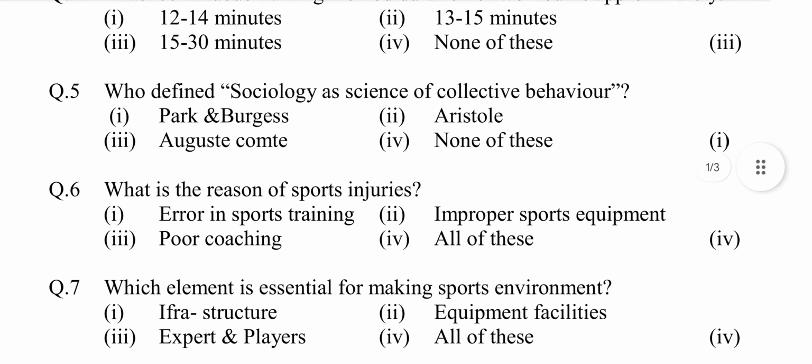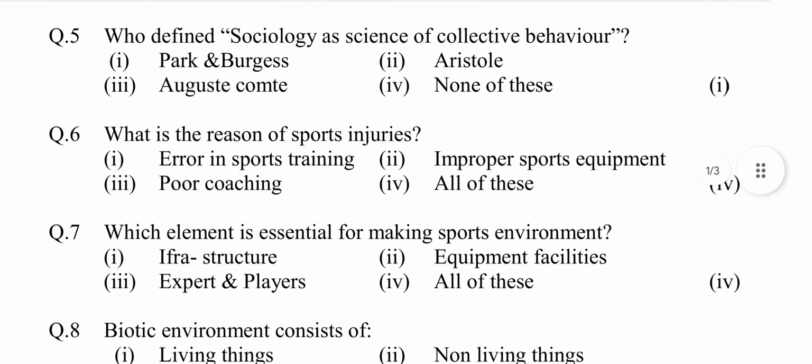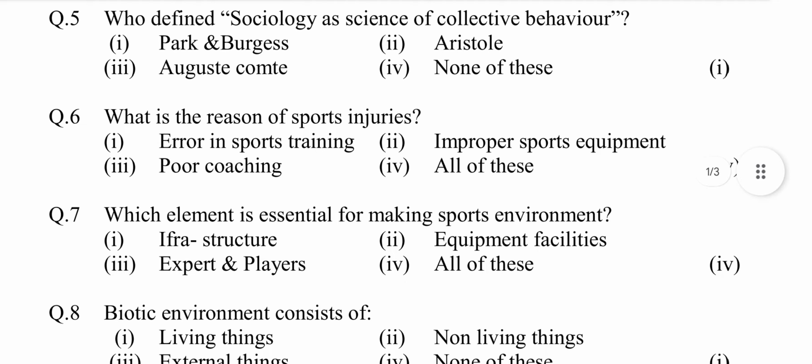Question number 5. Who defined sociology as science of collective behavior? Option first, Burke and Vargas. Second, Aristotle. Third, Augustin Comte. Fourth, none of these. Answer is option first, Burke and Vargas.